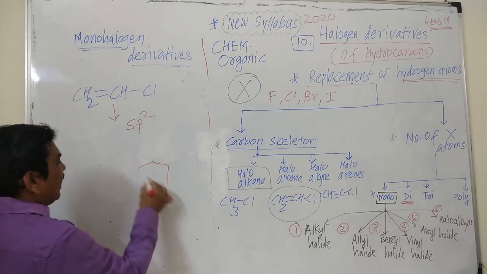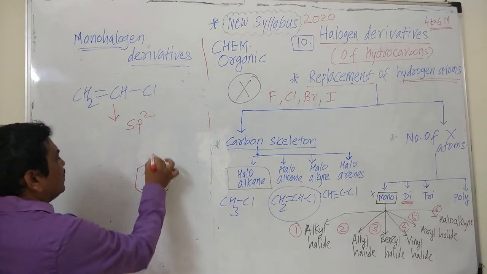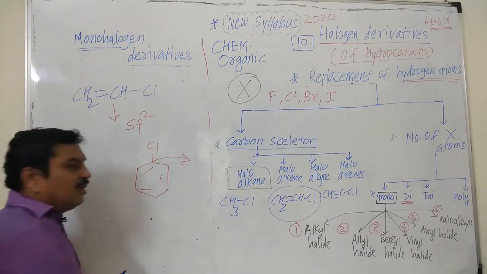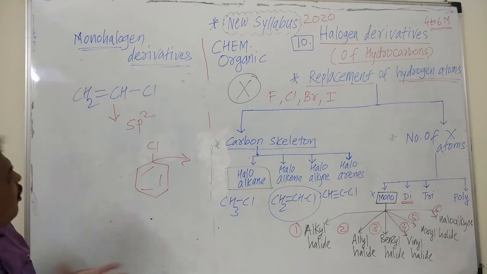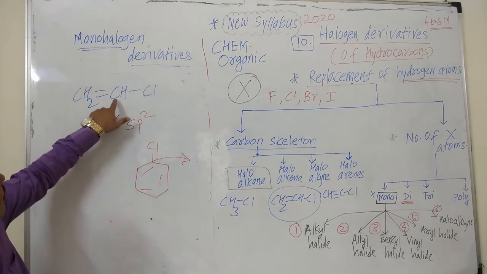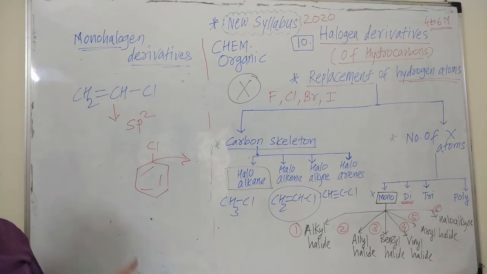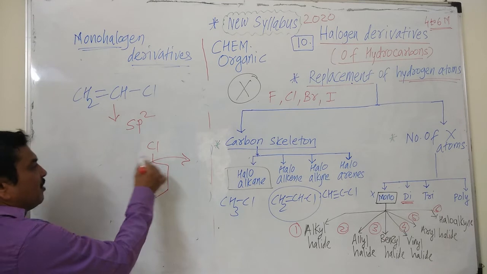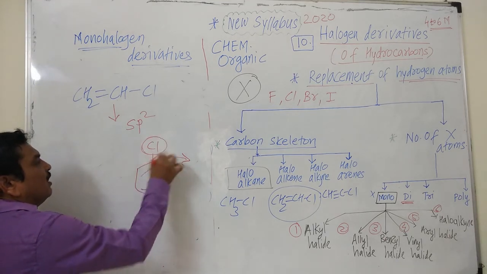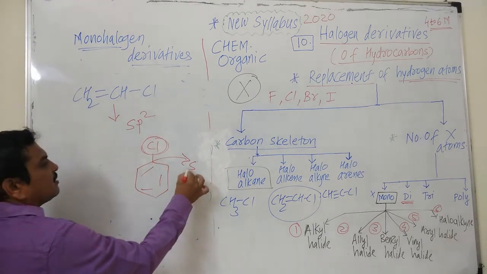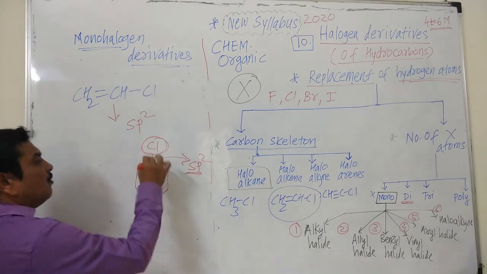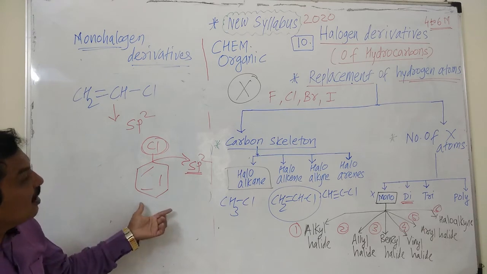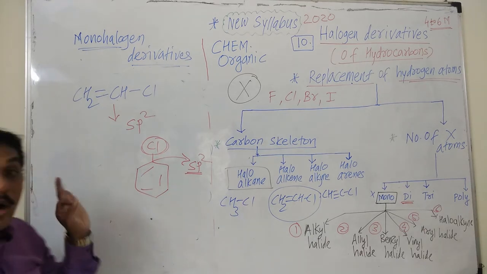In case of aryl halides, halogen is attached to which type of carbon atom? I have already mentioned that if a carbon atom has a double bond, then it is sp2 hybridized. Hence, in case of aryl halides, the halogen atom is present on the sp2 hybridized carbon atom of the aryl group, that is the benzene ring. Hence, these are known as aryl halides or haloarenes.